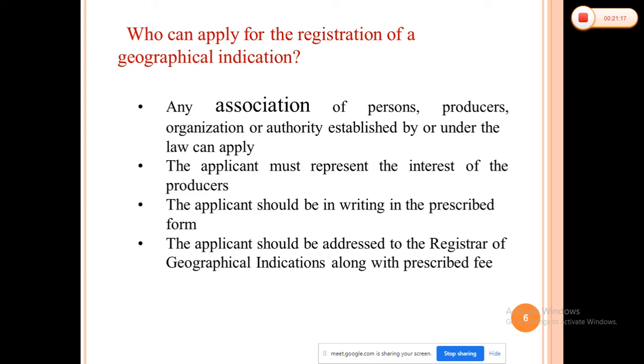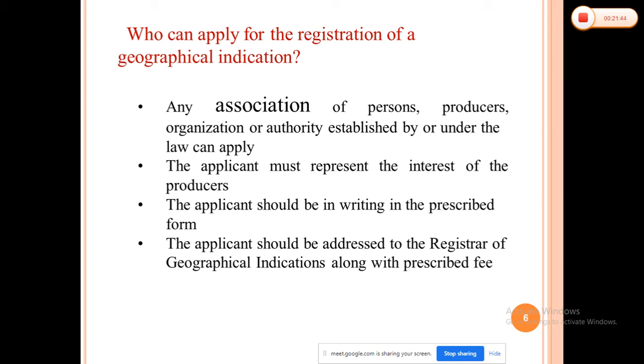Suppose I am just applying for the registration of a geographical indication, but I am not interested in producing that product, just registering so that nobody else can take the benefits. That thing will not be accepted here. Those applicants must represent the interest of that particular group of producers.